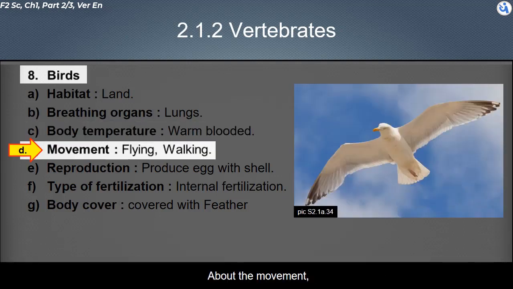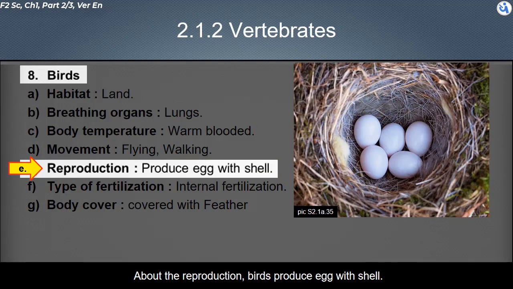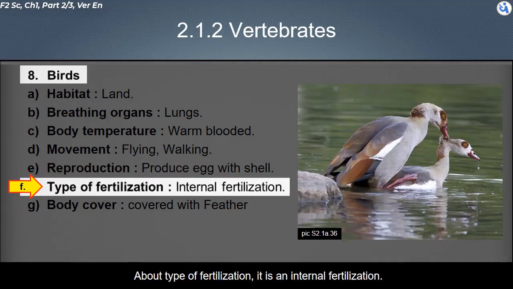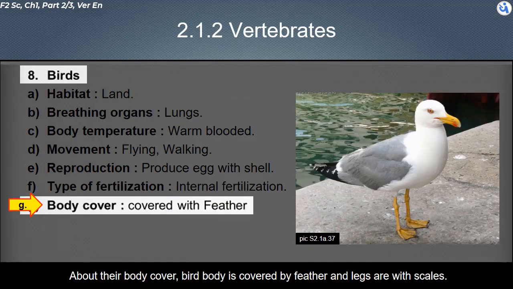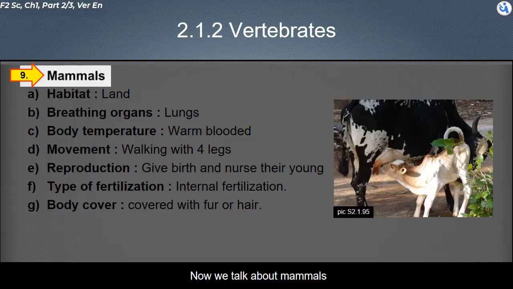About the movement, birds have wings to fly in the sky, and a pair of legs to let them walk on the land. About the reproduction, birds produce eggs with shell. About type of fertilization, it is internal fertilization. About their body cover, the bird's body is covered by feathers, and legs are with scales. These are the 7 common characteristics of the birds.